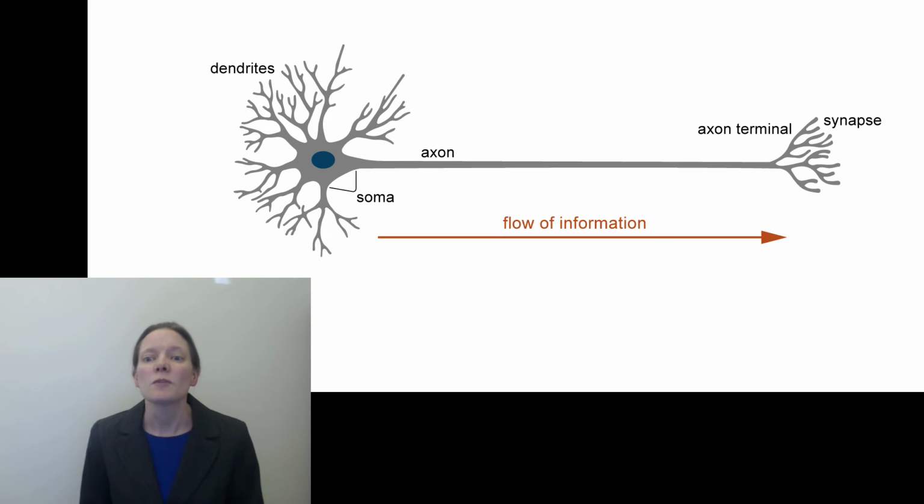First of all, information flow through neurons is unidirectional. Neurons gather input or information at one end and send that information to the other end, which transmits it to the next neuron. Neurons have specialized anatomical features that facilitate each of these stages of information transmission. Information is collected in dendrites, sent down the axon, and then transmitted to the next neuron at the synapse. Note that axons can be relatively short, in which case the next neuron may only be a few hundred microns away, or very long, say in the case of a motor neuron sending information the entire length of the spinal cord, or anything in between.